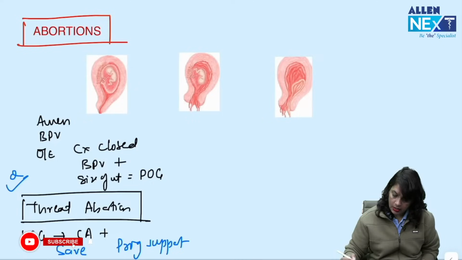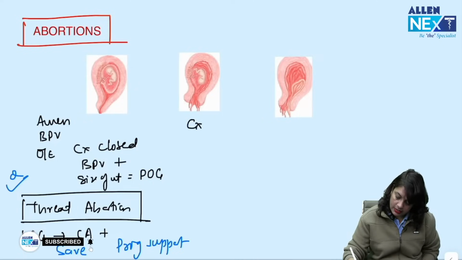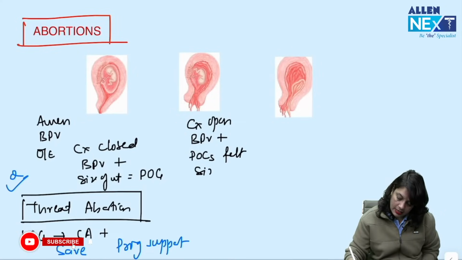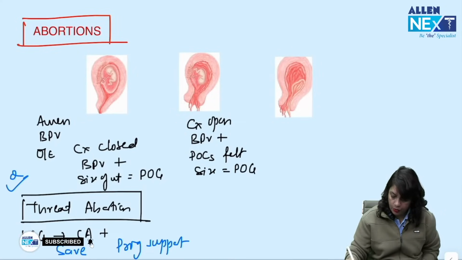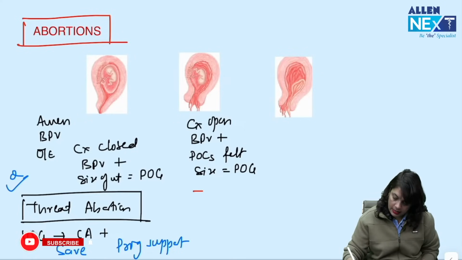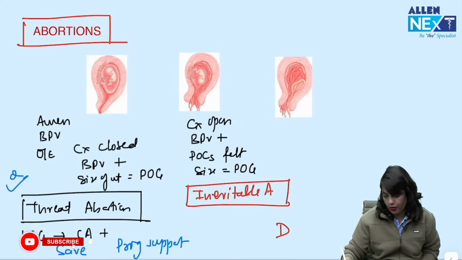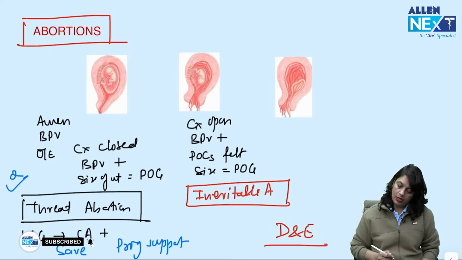Number 2, if the cervix is open, bleeding is present, product of conception felt, size of the uterus is equal to period of gestation, then that is inevitable abortion. You cannot save the pregnancy, you have to do DNE.